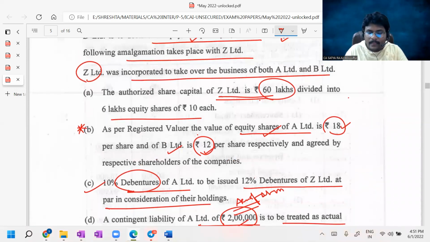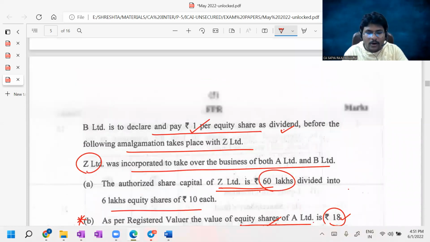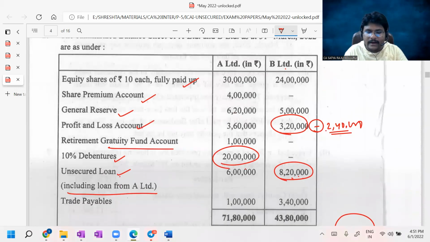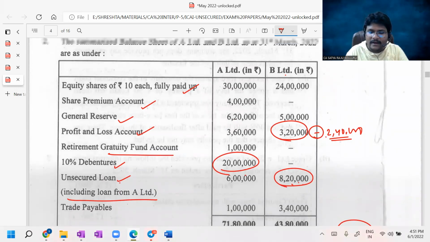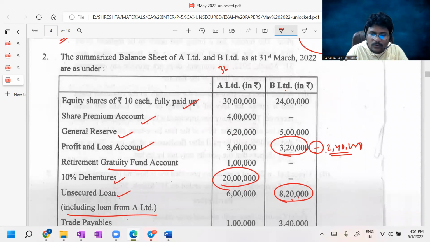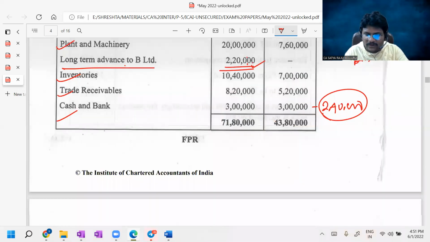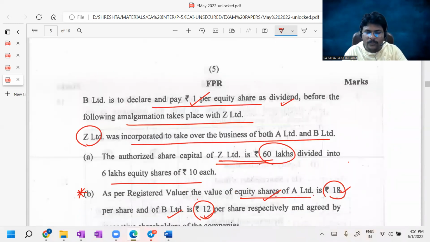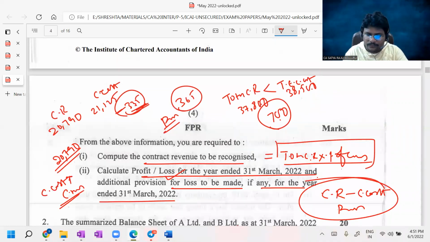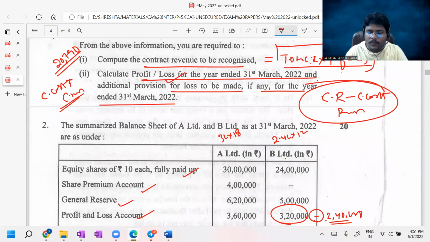Sir, now value of equity shares of A Limited is given at 18 rupees per share. How many equity shares are there in A Limited? Total 3 lakh equity shares are there. Now 3 lakhs into 18 rupees is the amount payable to equity shareholders of A Limited. Then amount payable to equity shareholders of B Limited, 2.4 lakhs into each equity share price value, which is how much? 12 rupees per share, into 12. These are the amount payable to equity shareholders of A Limited and the amount payable to equity shareholders of B Limited. If you make it total, then you will get PC.